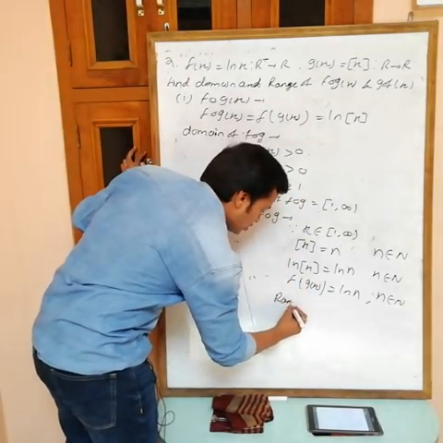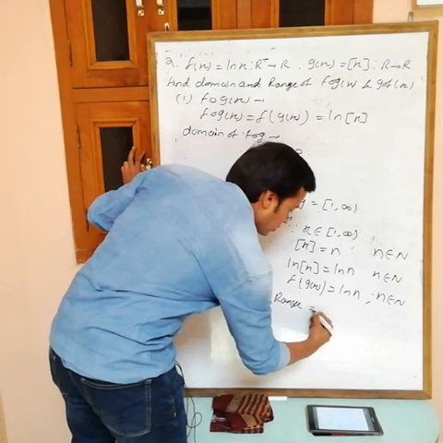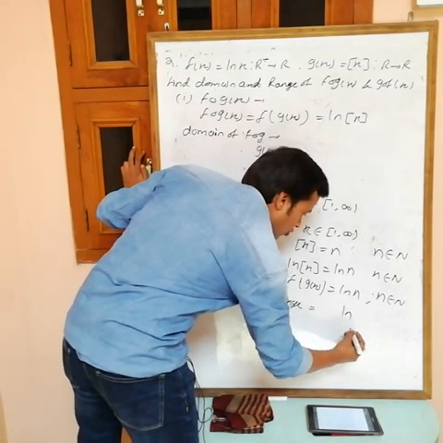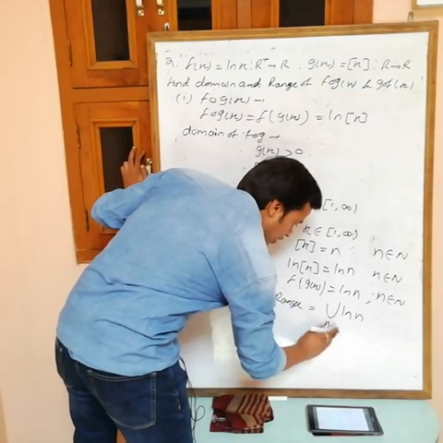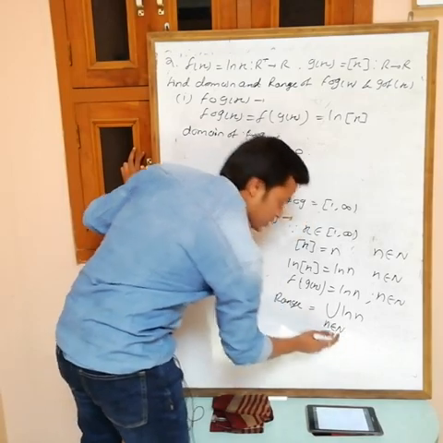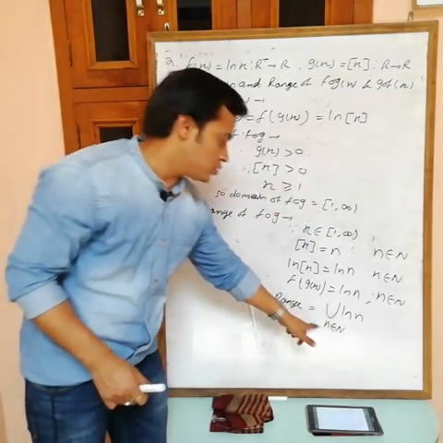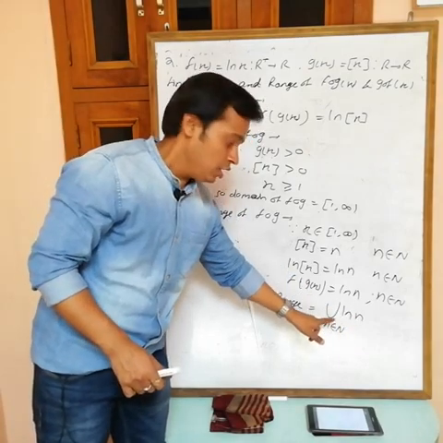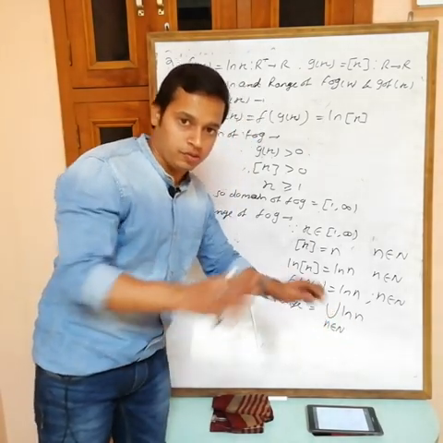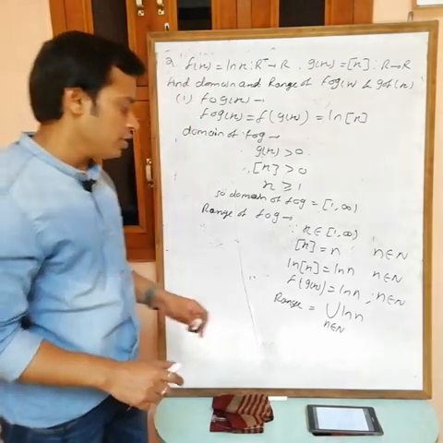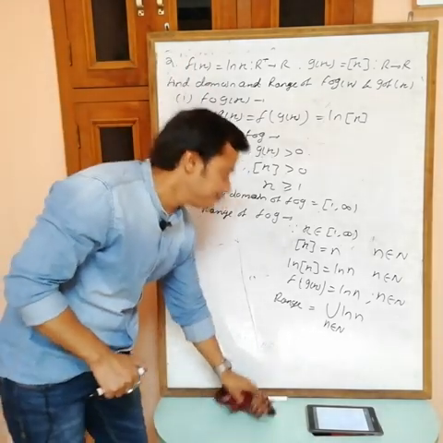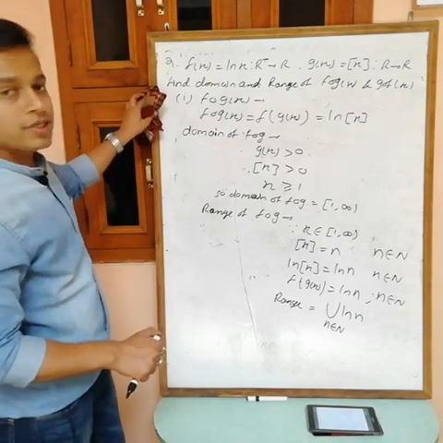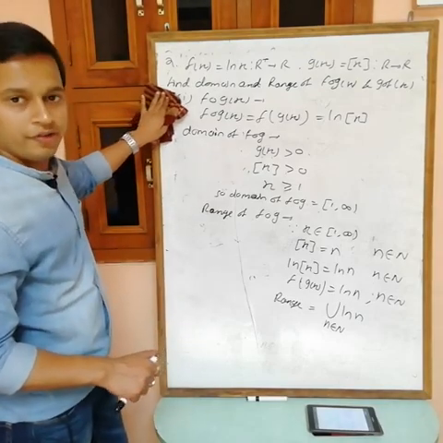So the range, if you want to write it in terms of a set, is like this. We have only one value, ln n, but write that n belongs to N. This is the sign of union. It means put first value 1, then ln 2, union, a set of all these values: ln 1, ln 2, ln 3. Now second is g of f x.